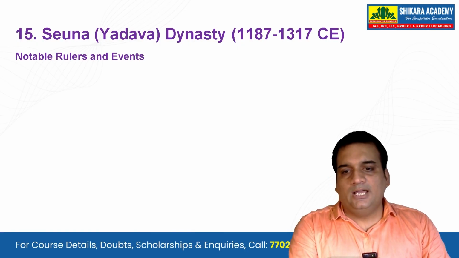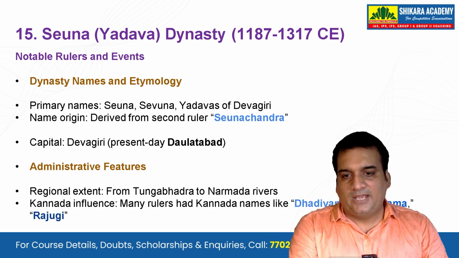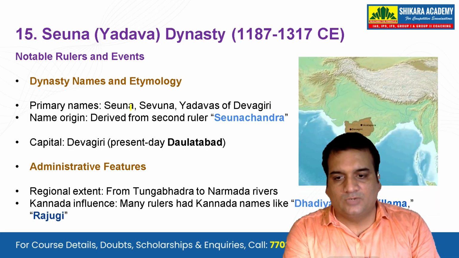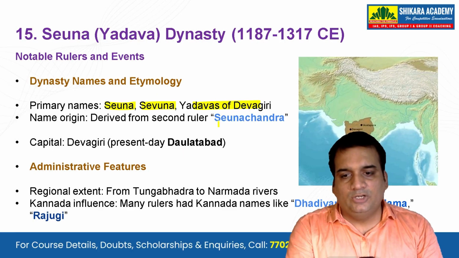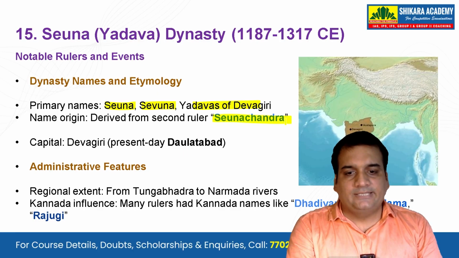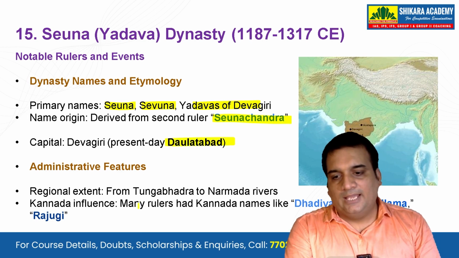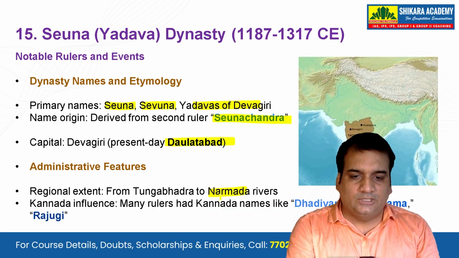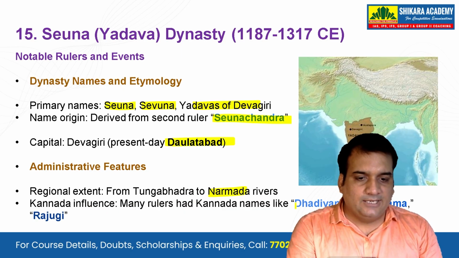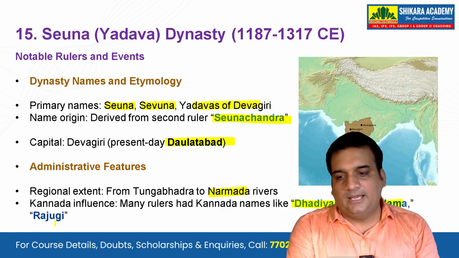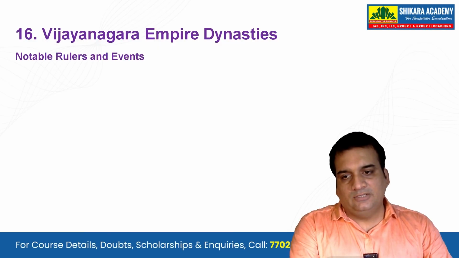Okay, Seuna or the Yadava dynasty, that is something we'll take a look at now. Dynasty name and etymology: the primary names were Seuna, Sevina or the Yadavas of Devagiri. The name is derived from the second ruler, Seuna Chandra. The capital was Devagiri, present-day Daulatabad, and the regional extent was from the Tungabhadra to the Narmada rivers. Kannada influence was there. Many rulers had Kannada names like Dhadiyappa, Bhillama and Rajugi. So that is about the Seuna or the Yadava dynasty.